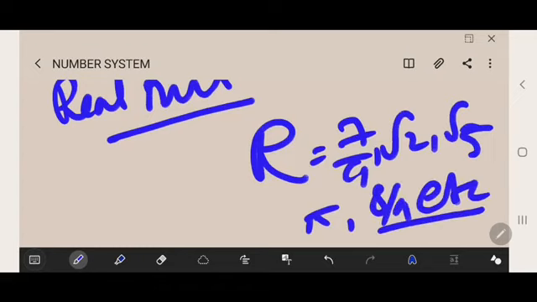So this is the whole thing about the number system, and it's a very important topic for competitive exams. In many competitive exams like SSC CGL, UPSC, AFCAT, ACC, in every exam you will get questions from the number system.